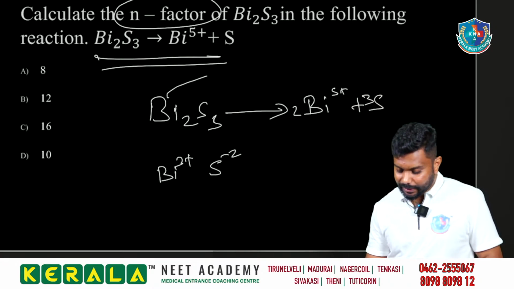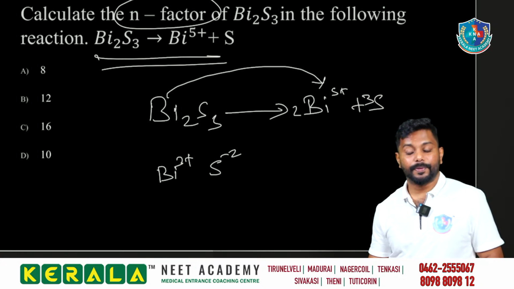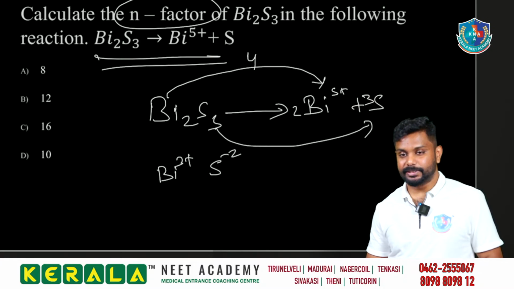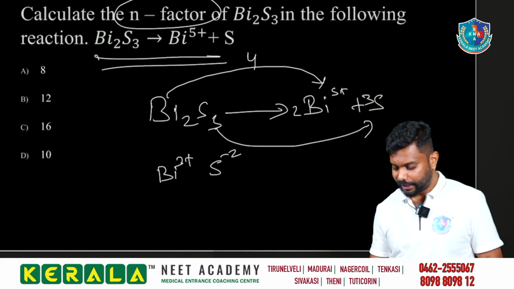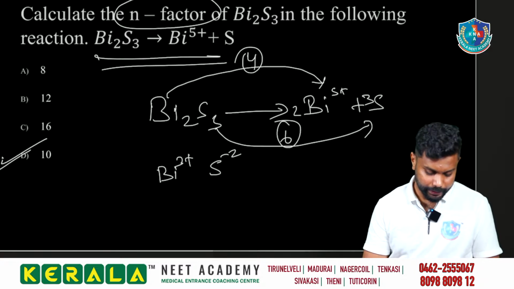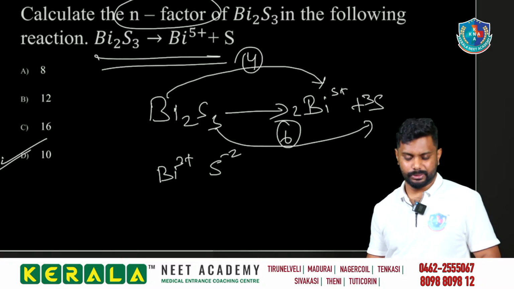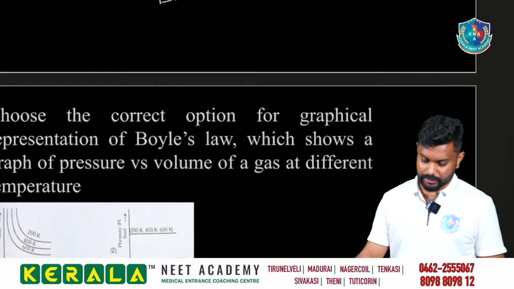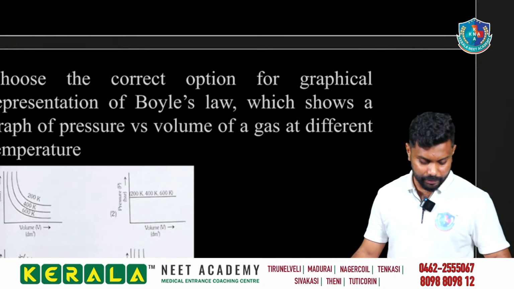So Bi goes from 3 to 5, that is 2 for 1, so for 2 it is equal to 4. Sulfur goes from S2 minus, losing 2 electrons. Here we have 3, so that is equal to 6. So 4 plus 6 that is equal to 10. Okay, 10 we are having. Any doubt? No, it's a direct concept.